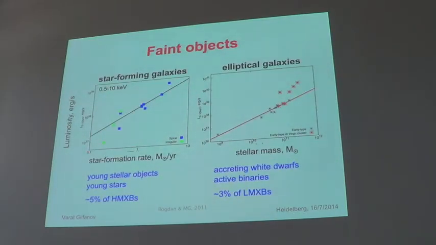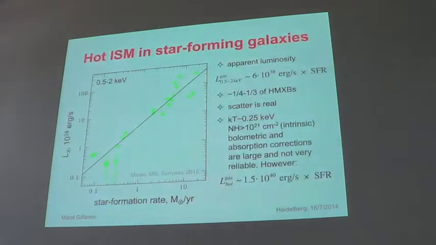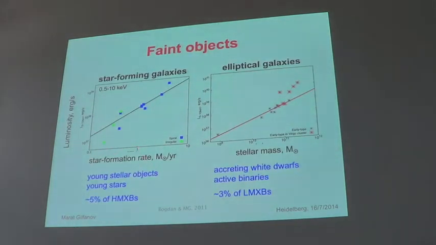While faint objects, they are not so interesting. Now I'm talking about those contributing here. They correlate with star formation rate, sort of, with some dispersion in star-forming galaxies, with stellar mass in elliptical galaxies, but they don't contribute much. They contribute just a few percent to the total luminosity. Again, in this band. What happens below this, we don't know. We think that there is nothing dramatic happening there, but we don't know exactly.